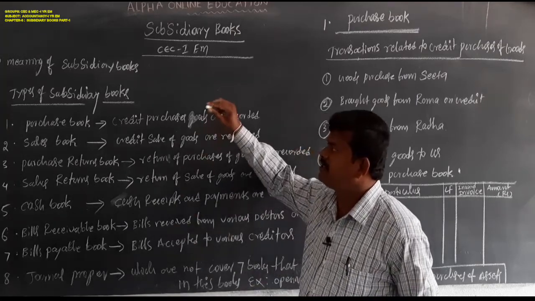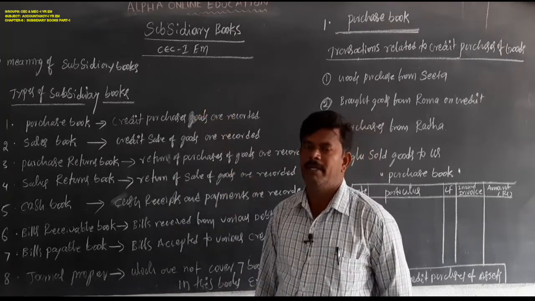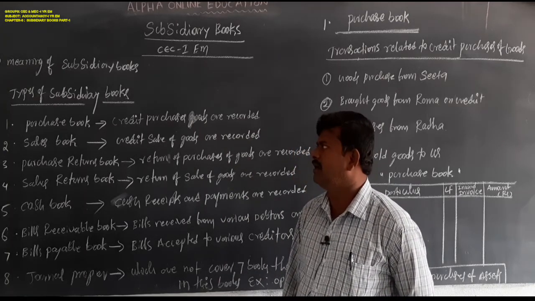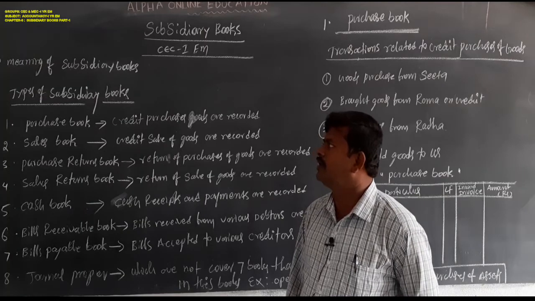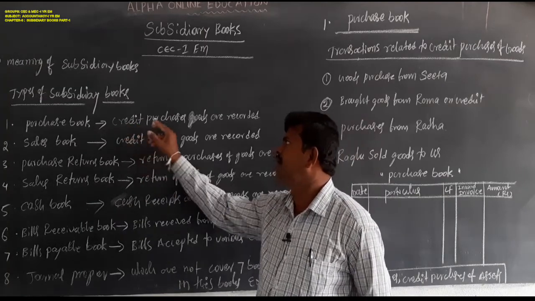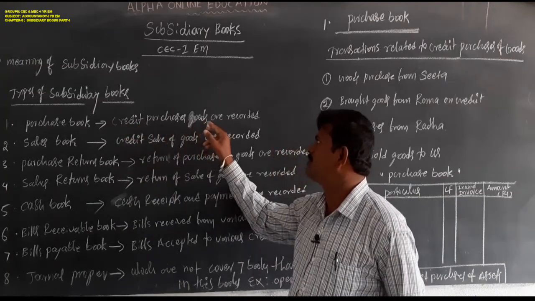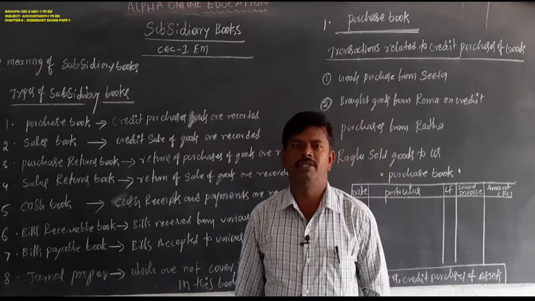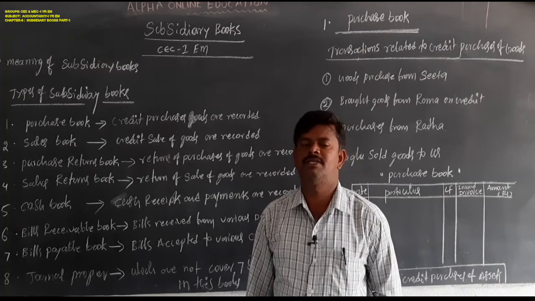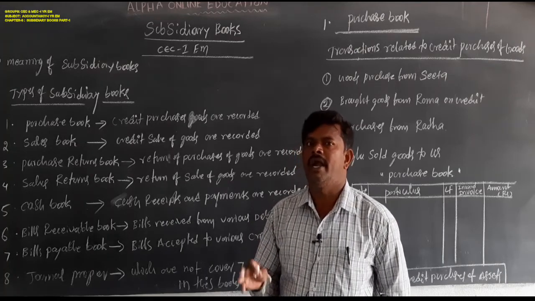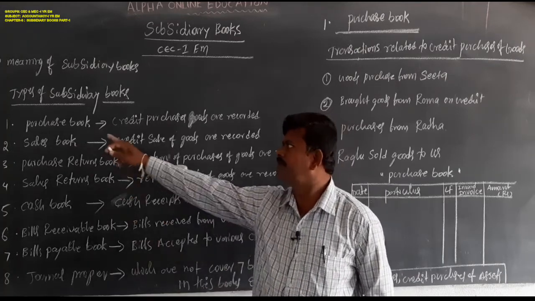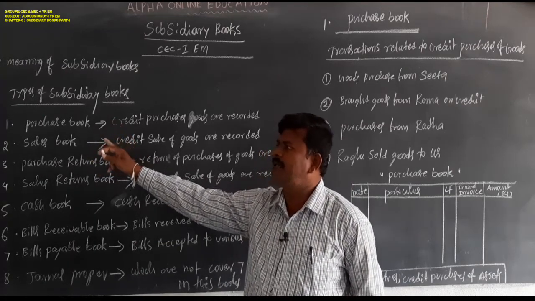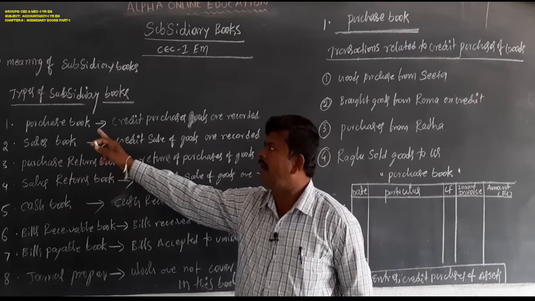First one, purchase book. Purchase book is maintained to record only credit purchases of goods. When goods are purchased on credit basis, they are recorded in the purchase book.